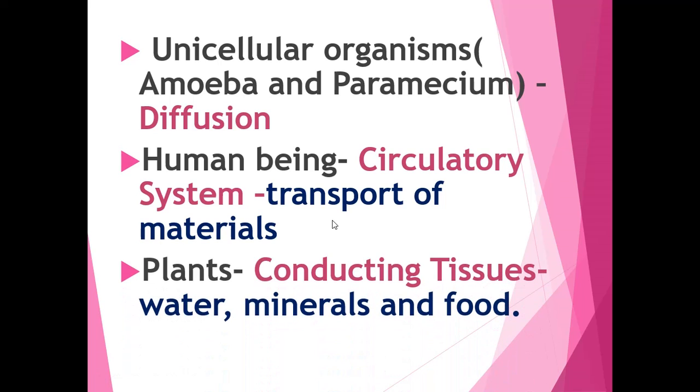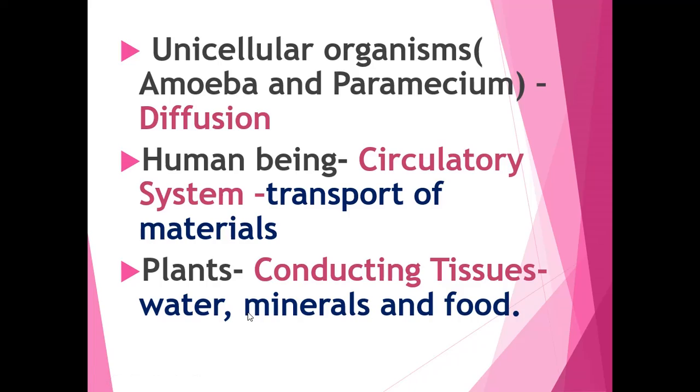What about in plants? In plants, there are conducting tissues. There are two conducting tissues in plants, they are xylem and phloem, which you will study in this chapter. First we will study about transportation in animals, then we will move to transportation in plants. In plants, the conducting tissues help to transport water, minerals and food. Okay children, so this is the introduction about this chapter.